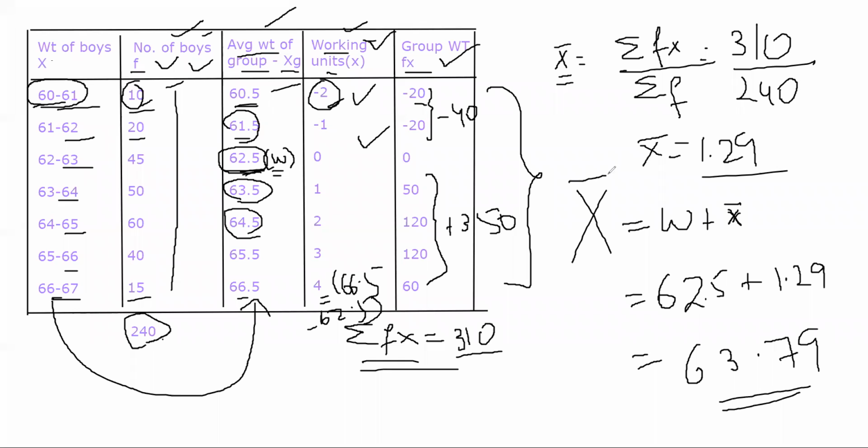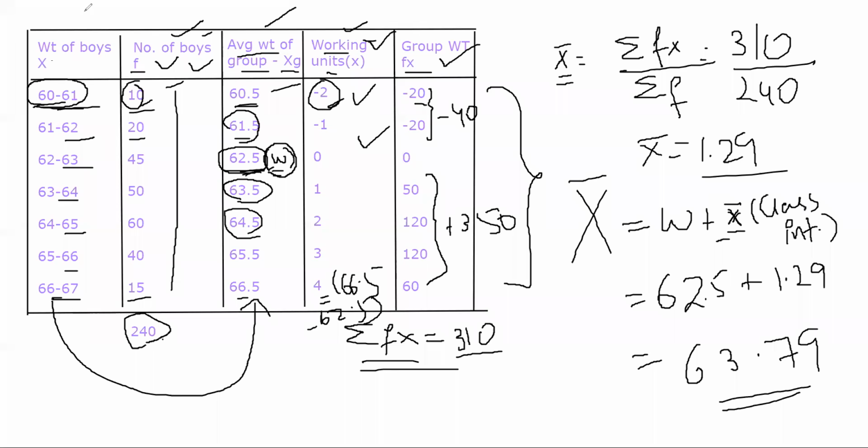Now to find out your mean, the formula is you have to use the assumed origin plus this mean into class interval. I forgot about that. You have to also multiply this with class interval. Here it will not make a big difference because class interval is 1. If you can see, the interval between 60 to 61 is 1, 61 to 62 is 1.